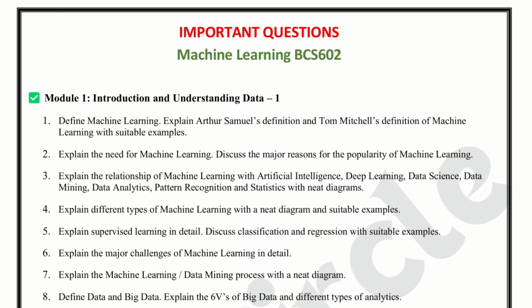Question number 5. Explain supervised learning in detail. Discuss classification and regression with suitable examples. Prepare classification and regression clearly. Classification gives categorical output and regression gives numerical output.